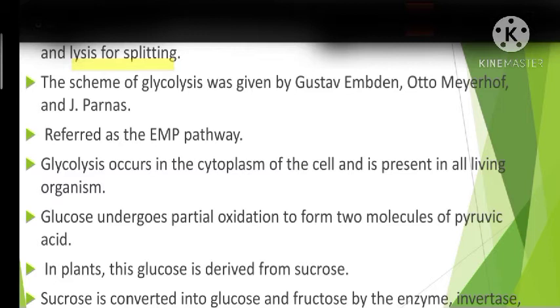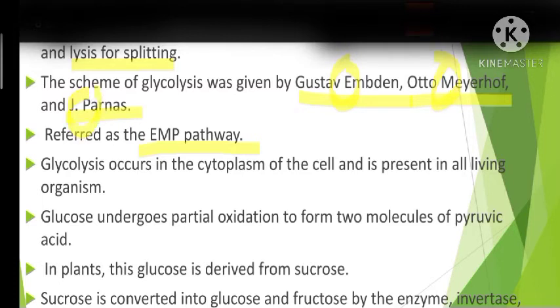The scheme of glycolysis was given by Gustav Embden, Otto Meyerhof and J. Parnas. This scheme of glycolysis is also said to be the EMP pathway. E refers to Embden, M refers to Meyerhof and P refers to Parnas.